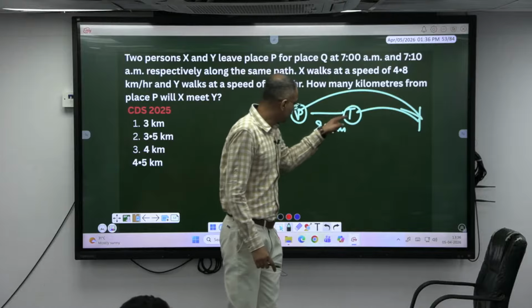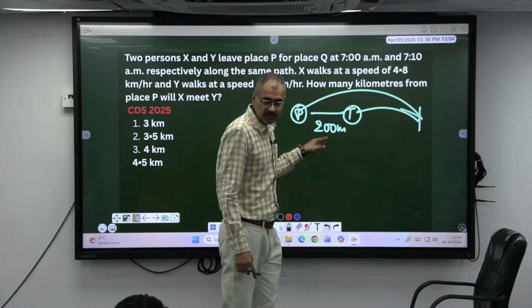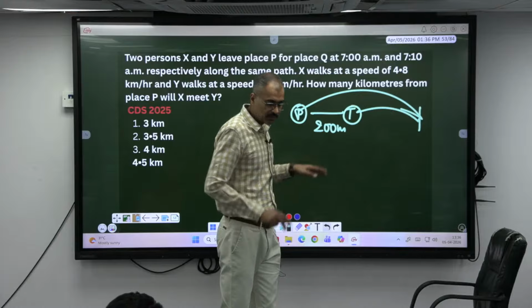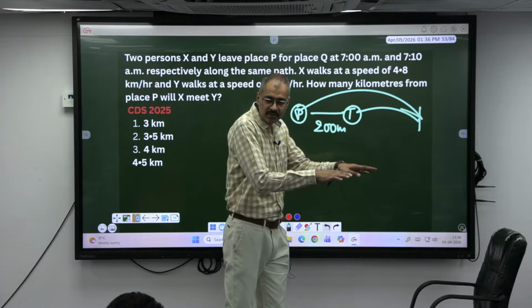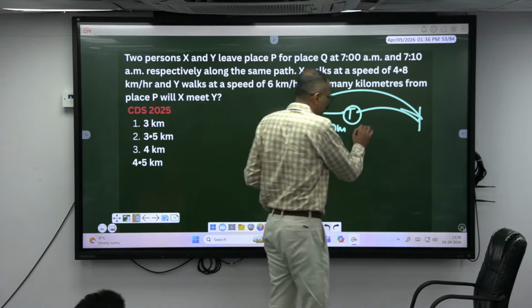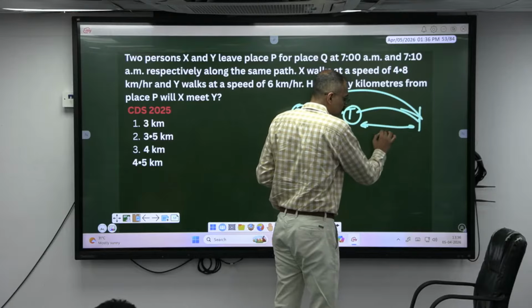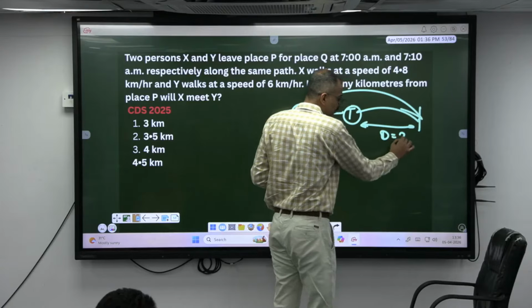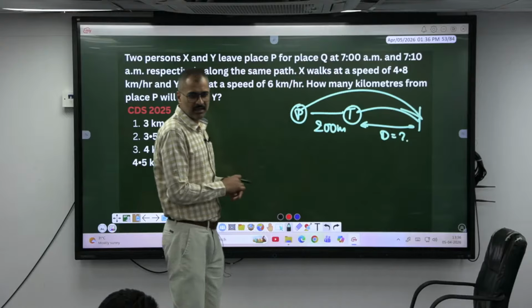Okay, police saw the thief at a distance of 200 meters. As soon as the police saw the thief and the thief saw the police, they start running. Are they moving in the same direction? Yes. Okay, after running for how much distance was the thief getting caught? This distance you have to find out. Okay, that is the question. Now look here.